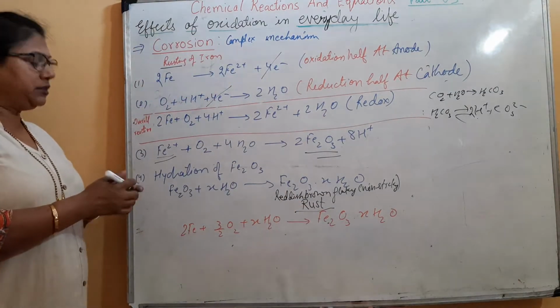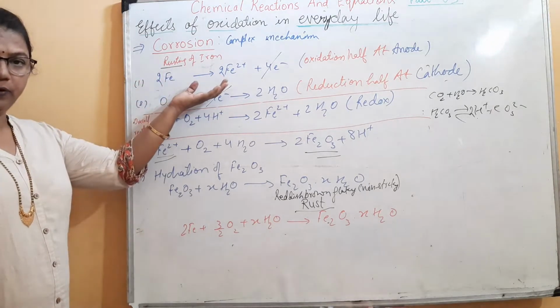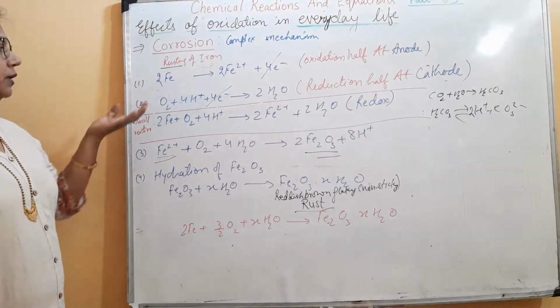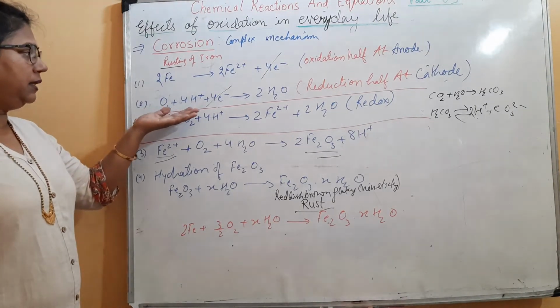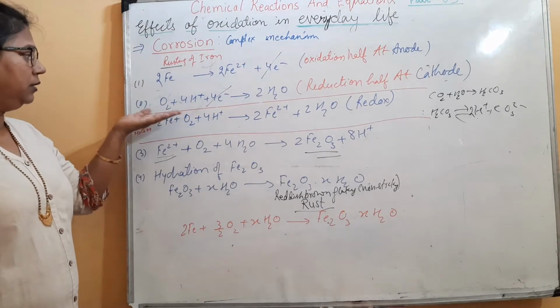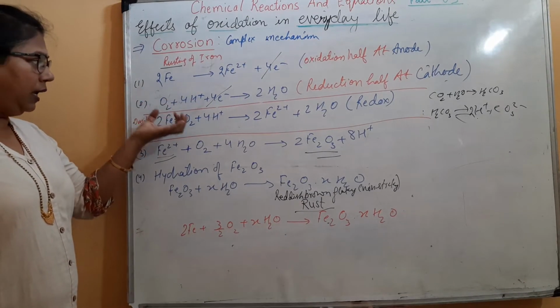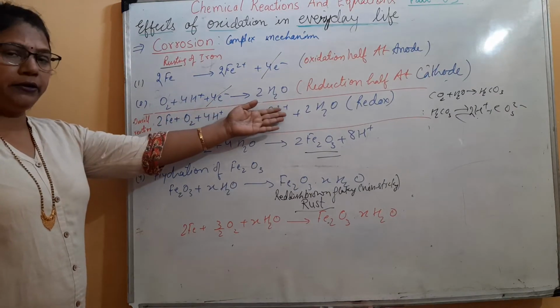Are you able to understand the mechanism? First, iron is oxidized in the presence of moisture. Thereafter, the dissolved oxygen present in water and the H plus ions, because of the presence of CO2 in water, both help oxygen to take up the electrons and get reduced.